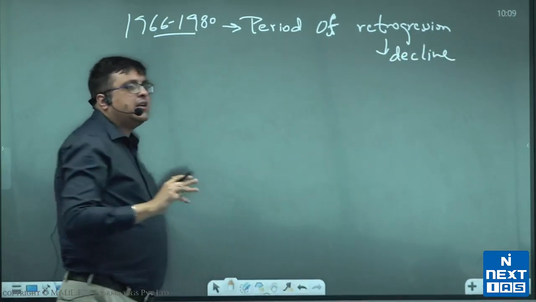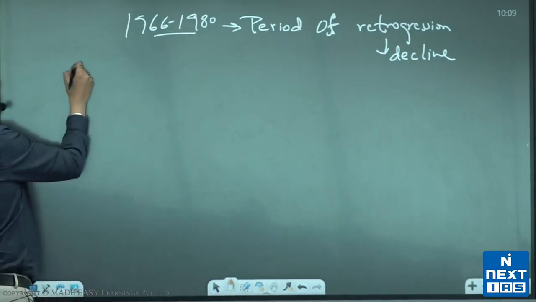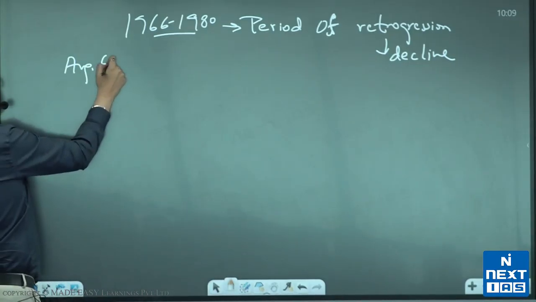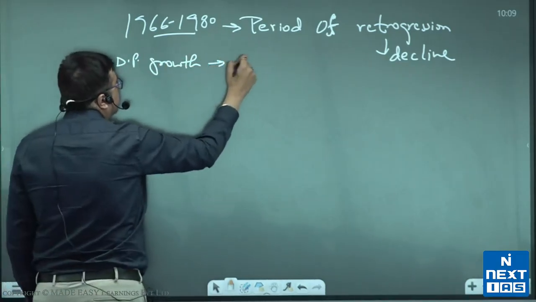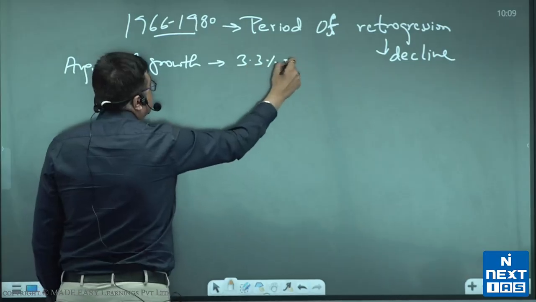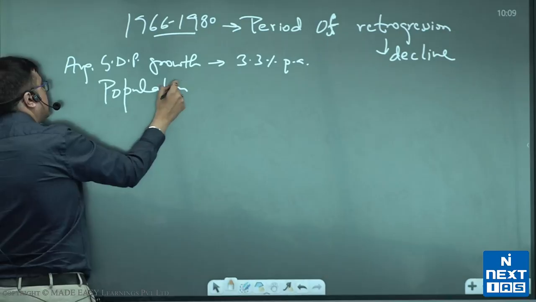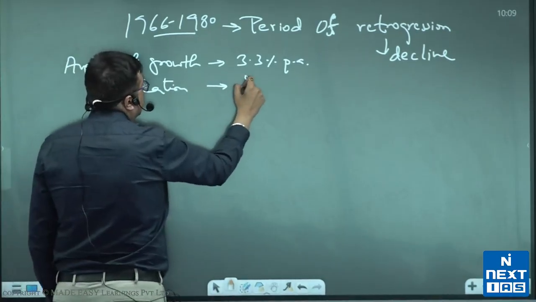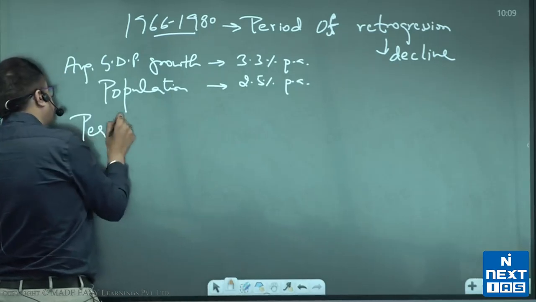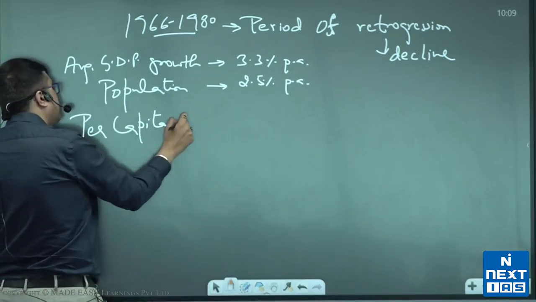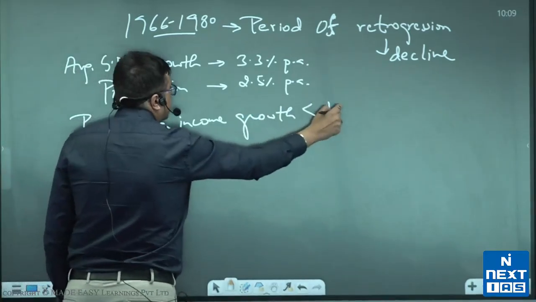तो ये टाइम पीरियड इंडिया के लिए एक्चुअली बहुत कॉस्टली साबित हुआ. I'll tell you a few things on this. The average GDP growth in this time period, 1966 to 80, came down to 3.3% per annum. Population growth in this time period was almost 2.5% per annum, which meant per capita income growth of India for a good 15 years was less than 1% per annum.